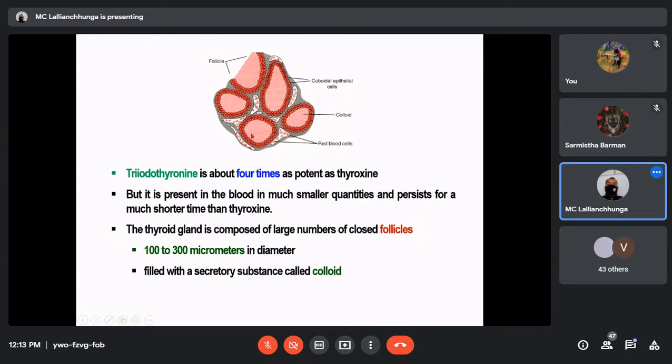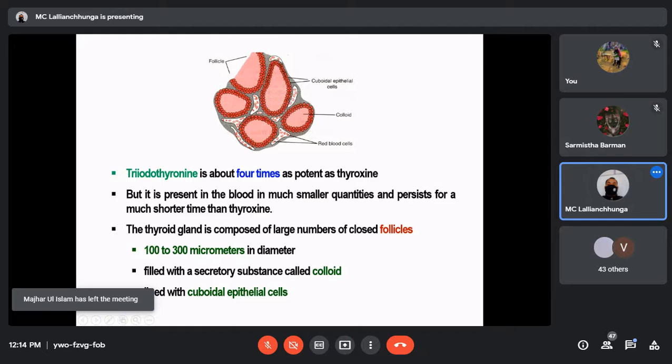As you can see from the diagram, it is lined by a single layer of cuboidal epithelial cells. It is 100 to 300 micrometers in diameter, filled with colloid, and surrounded by a single layer of cuboidal epithelial cells.